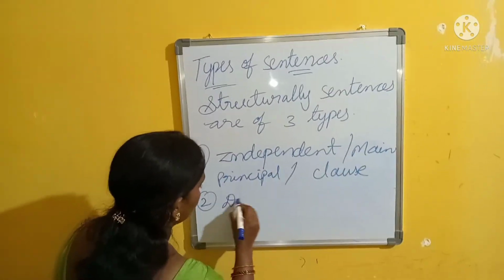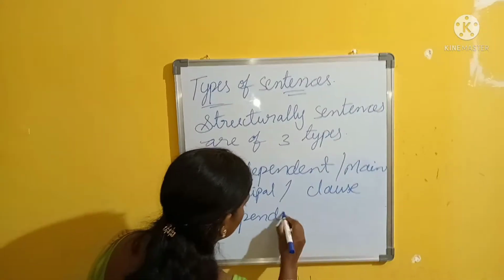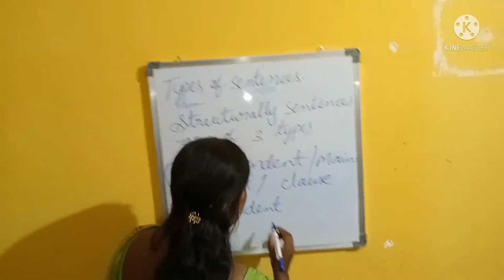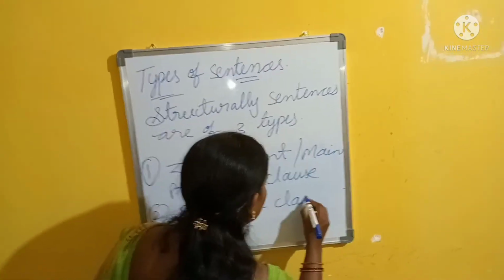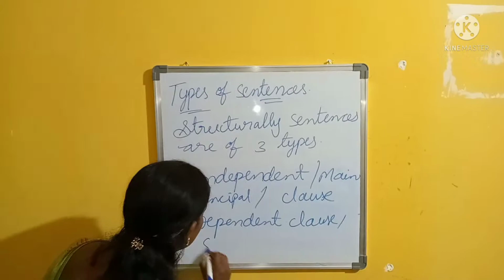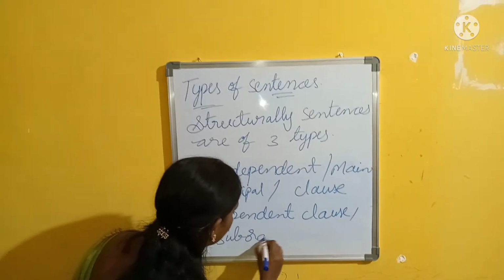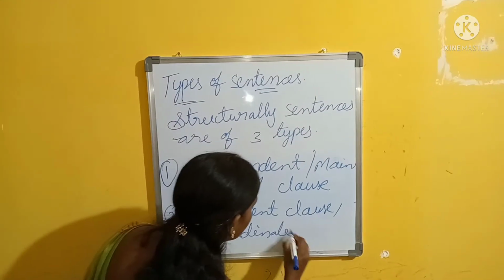And the second one is the dependent class, or subordinate class.